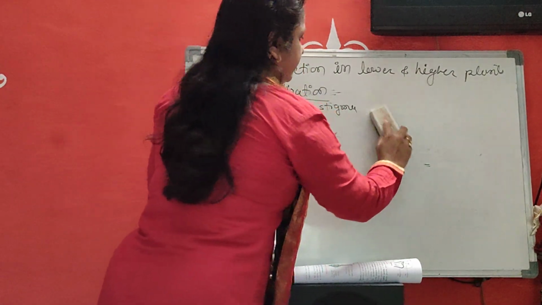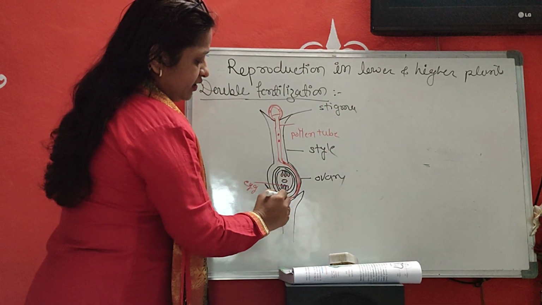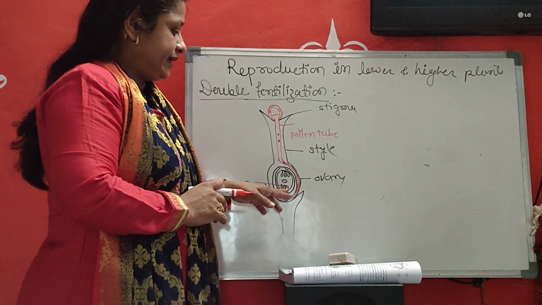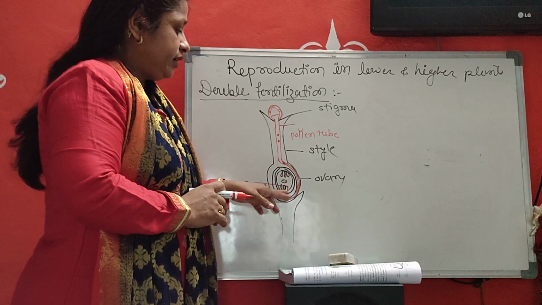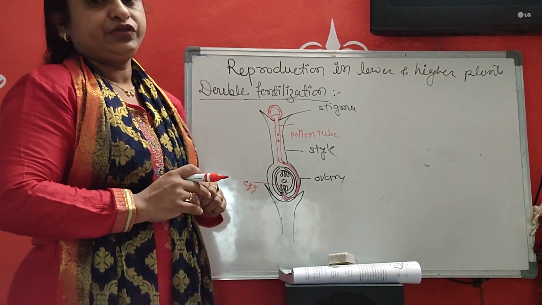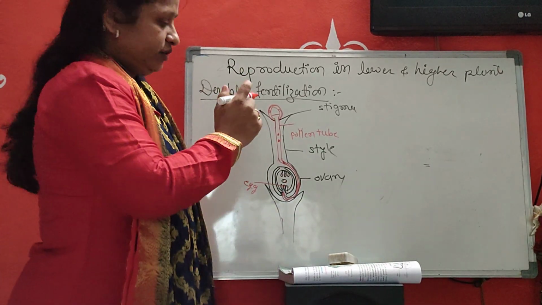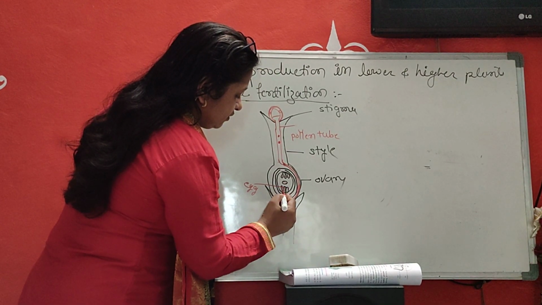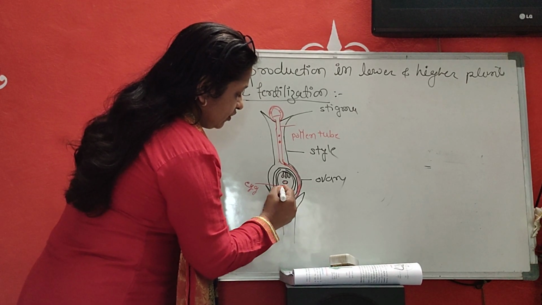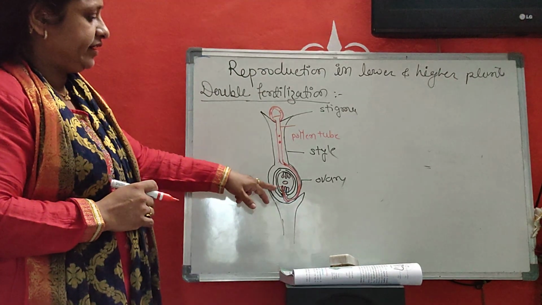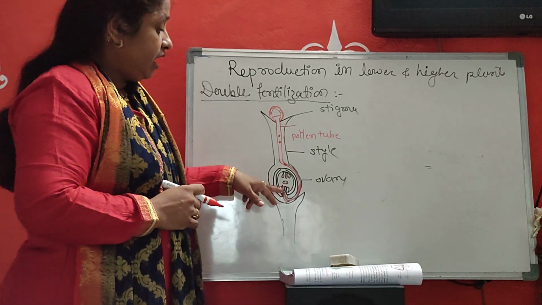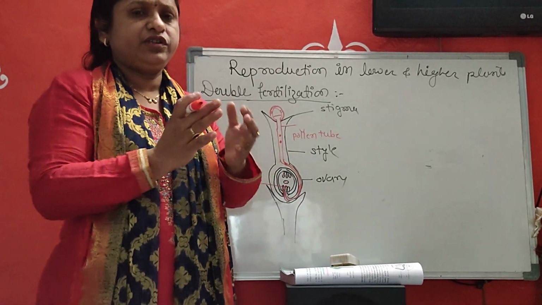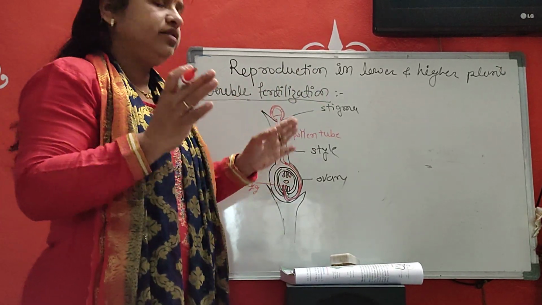Then this pollen tube enters through the micropyle, and it can penetrate the wall of the embryo sac. Then the pollen tube enters one of the synergids. There are two synergids, which lie nearby the egg.